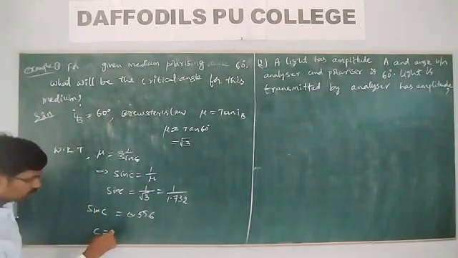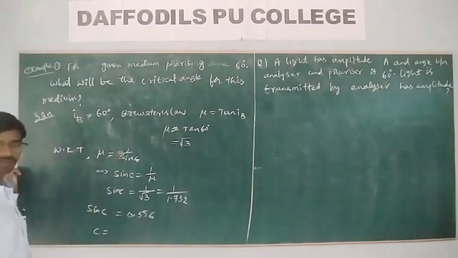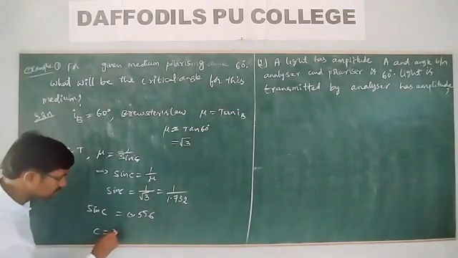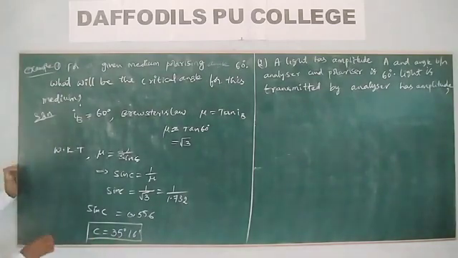Then c is equal to sin inverse 0.556. Since sin 30 is 1 by 2, we get around 35 degree as the critical angle.